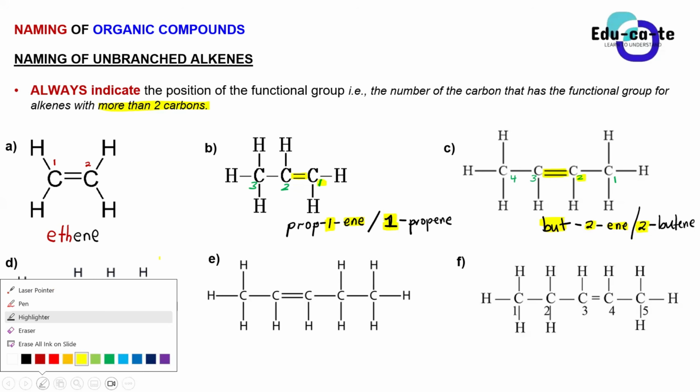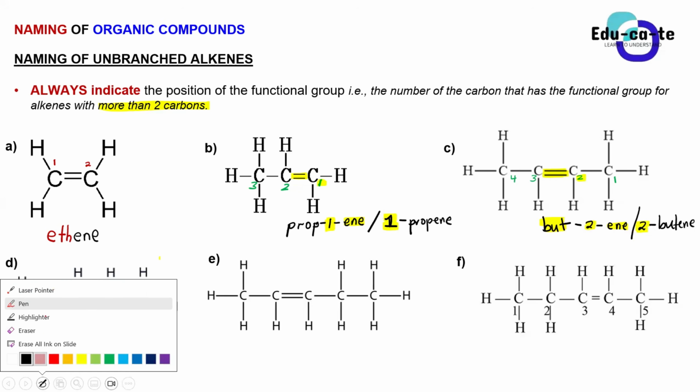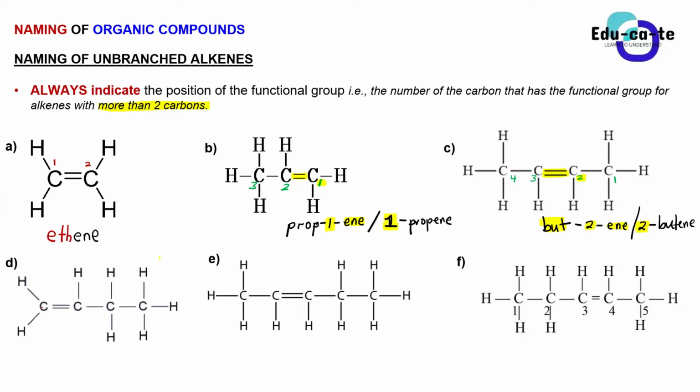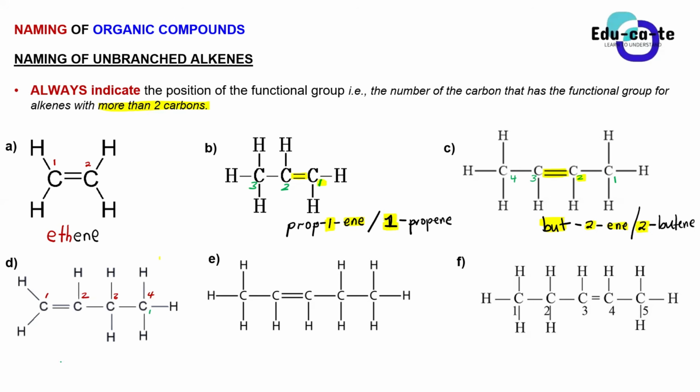Compound D has how many carbons in the longest chain? This is still 4 carbons in the longest chain. When we are numbering them, are we going to number from left to right, or from right to left? Which one is the most correct one? Left to right. Yes, left to right.